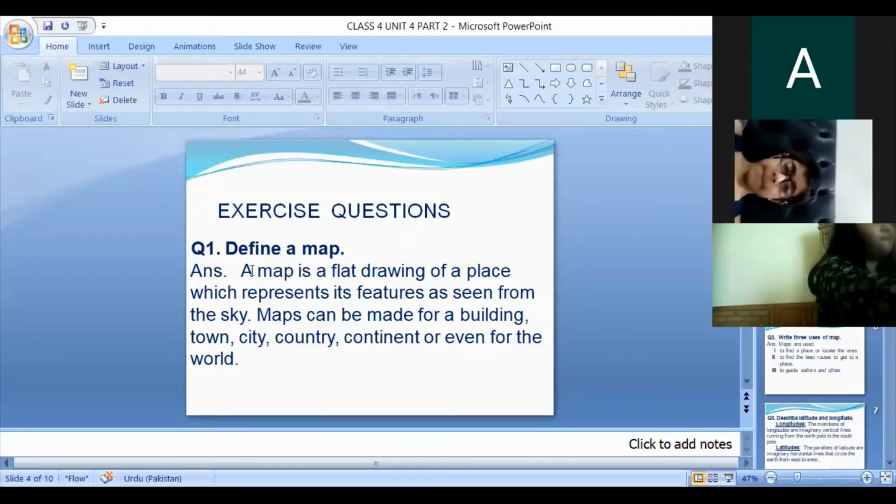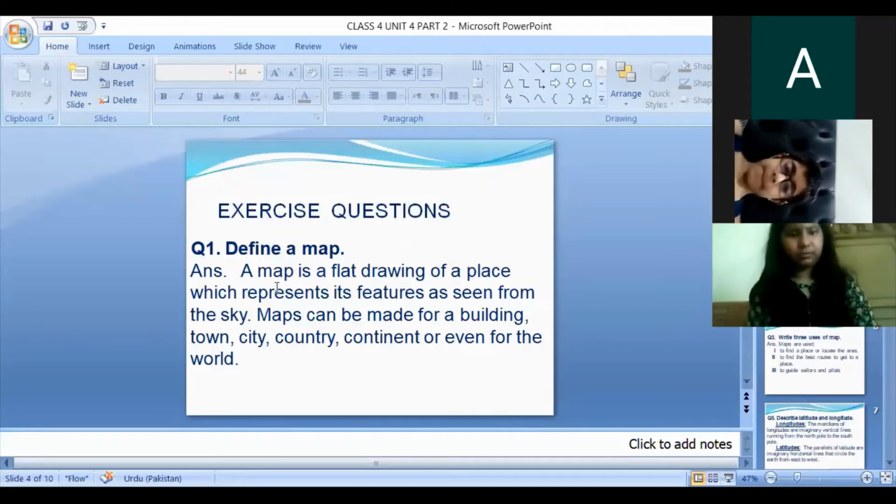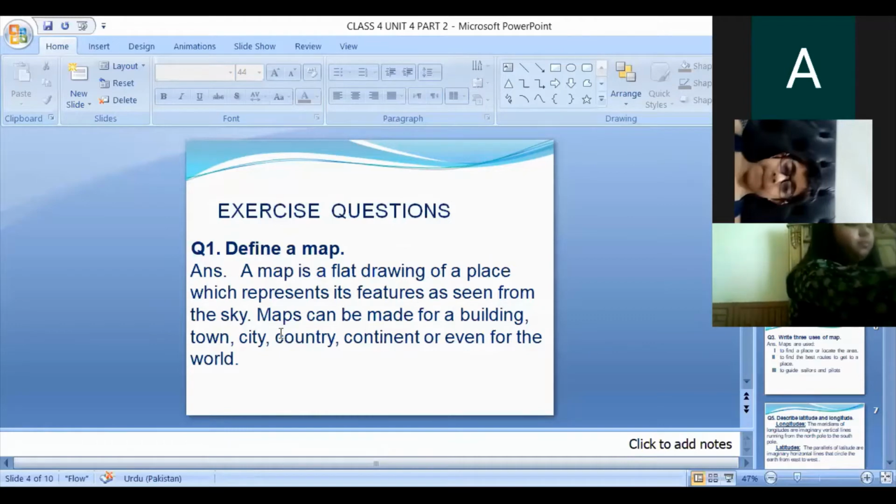Ishal Rashid, open the notebook and check the question answer. A map is a flat drawing of a place which represents its features as seen from the sky. Maps can be made for a building, town, city, country, continent, or even for the world.